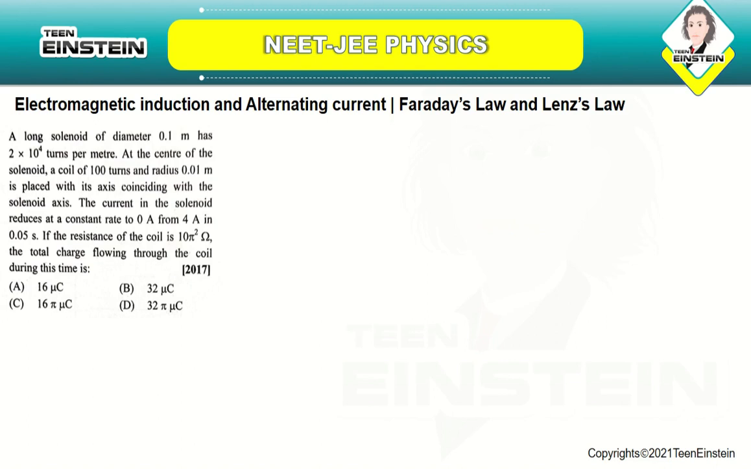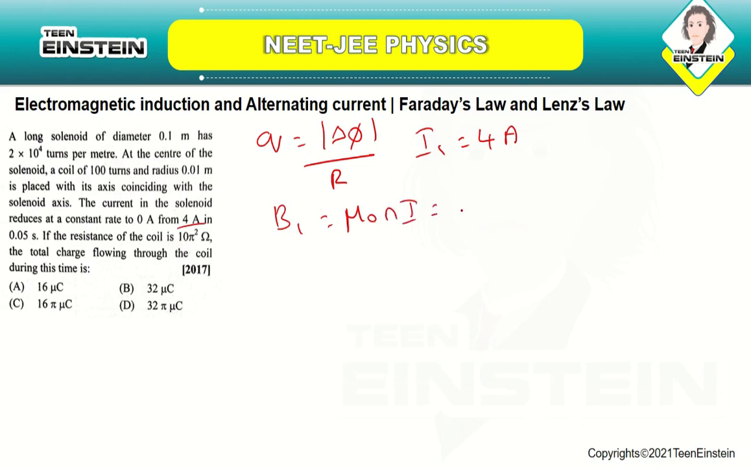So we have to find out what is the total charge flowing through the coil during the time. So here Q is given by delta phi by R. Initially the current is 4 amperes, that's what they have given. So B1 will be mu naught N I, which is 4 pi 10 power minus 7 into 2 into 10 power 4 into 4. Why this 2 into 10 power 4? It is the number of turns, N value. If you solve this, you will be getting 32 pi into 10 power minus 3 Tesla.